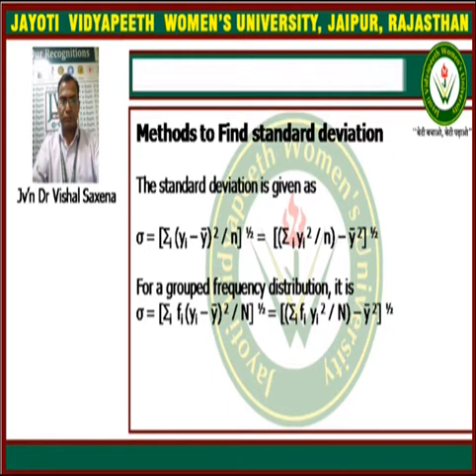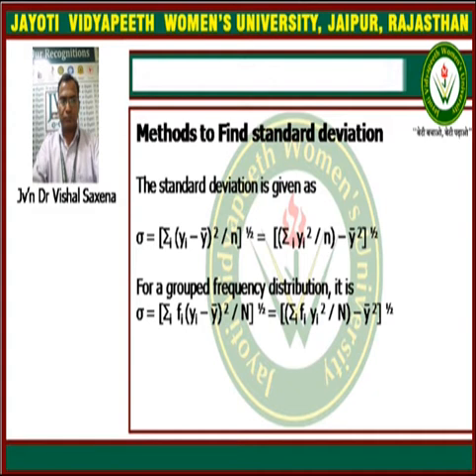That is also equal to summation yi square upon n minus y bar whole square, raised to the power half. For a group frequency distribution, the formula is given in terms of fi: summation of fi into yi minus y bar whole square upon n, raised to the power half.